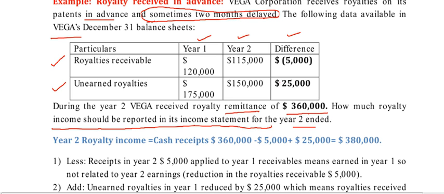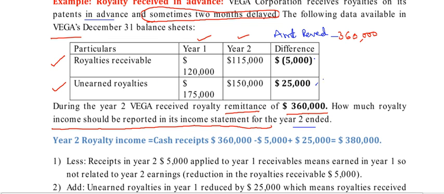Again, year 2. Vega received royalty remittance. Total royalty received is 360,000. This means total remittance, received only. Please understand, this is the amount received for royalty. So 360,000, and the differences are 5,000 and 25,000.